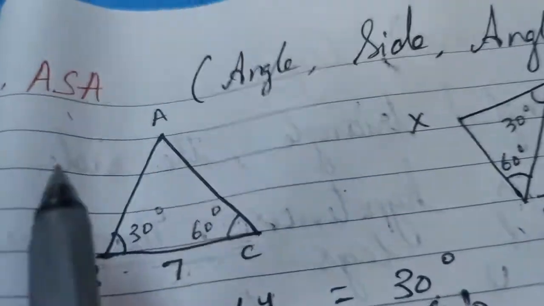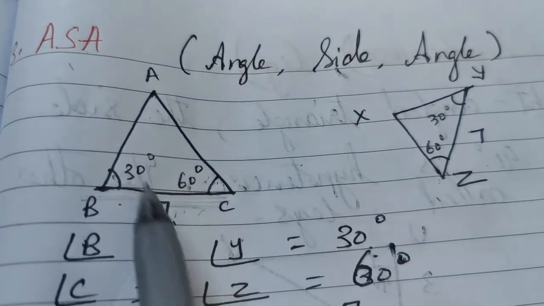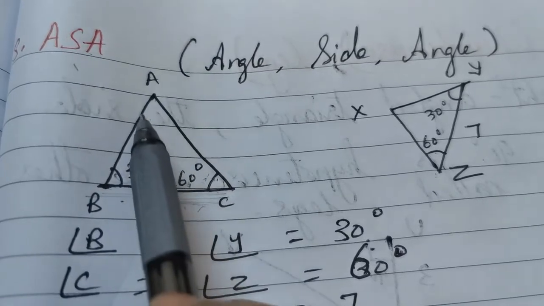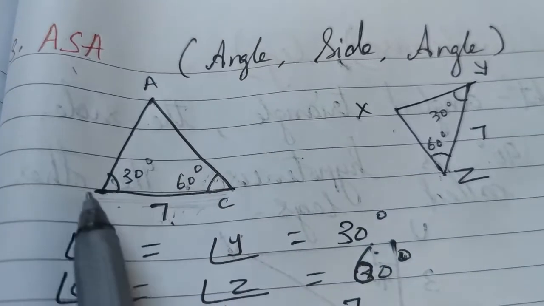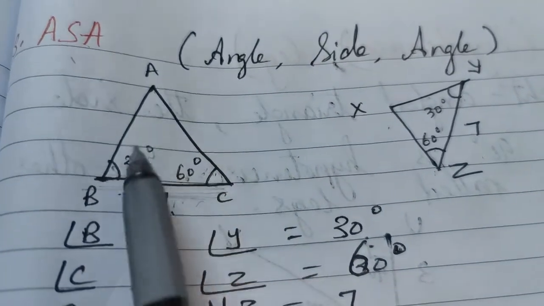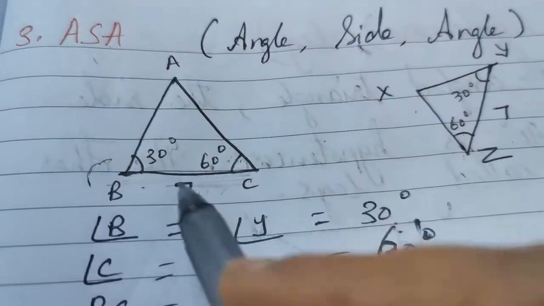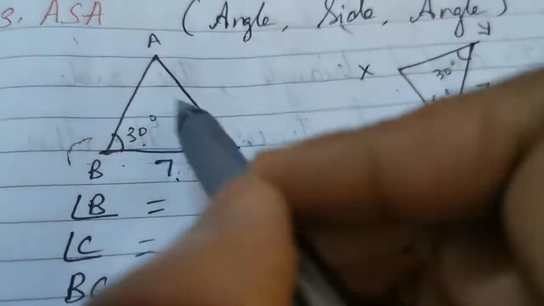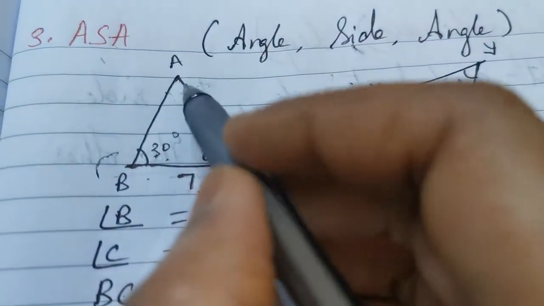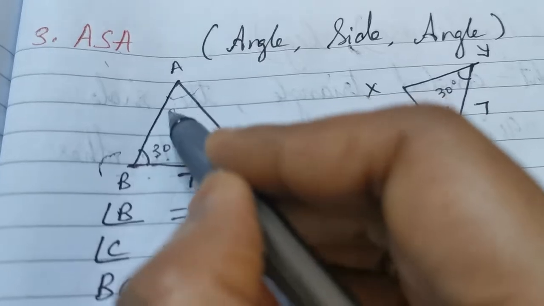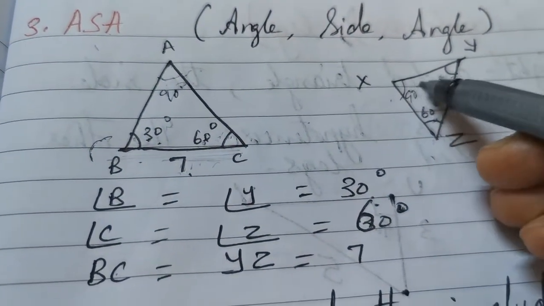Now, here I have two angles and one side. So 60 plus 30 is 90. Obviously this will be 90 degree. Again here this will be 90 degree because the sum of the three angles of a triangle is always 180. So since 60 plus 30 is 90, angle A will also be 90 degree. In the same way 30 plus 60 is 90, so this will be 90 degree.